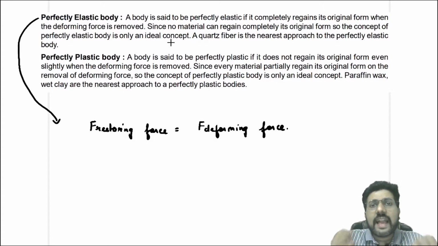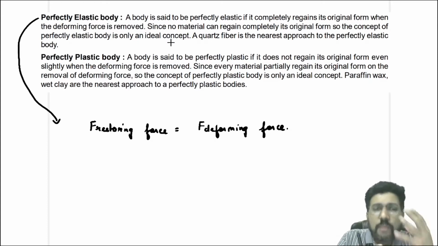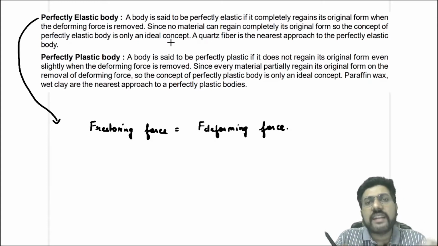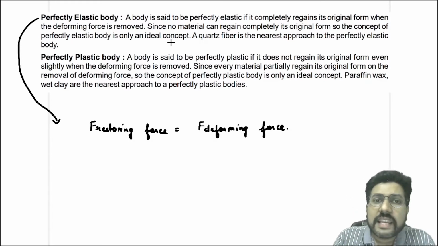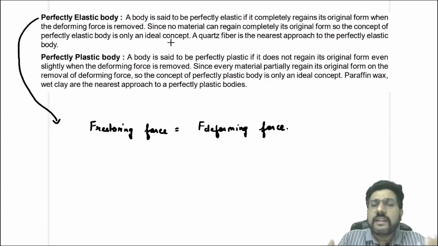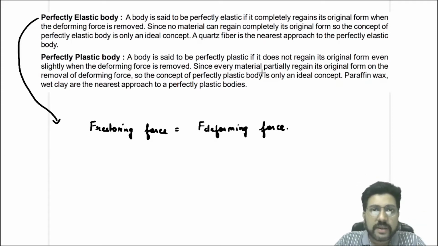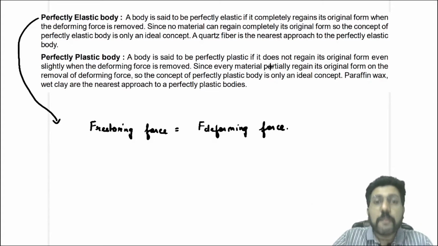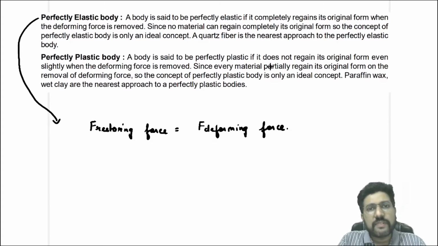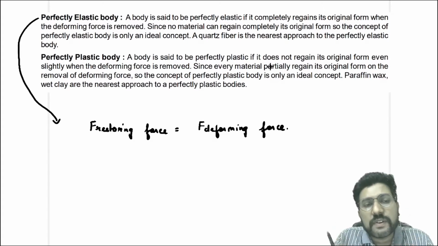Okay, in the actual world, it's not possible. No body in this world can be perfectly elastic. Nobody can be perfectly rigid also. So it will deform, but it will not regain its shape completely. A quartz fiber is the nearest approach to a perfectly elastic body. That means a quartz fiber can be treated as a perfectly elastic body. Okay, but in this chapter, in whatever calculations we do, we will assume that the body is perfectly elastic.